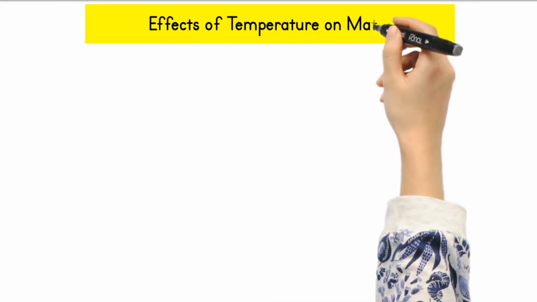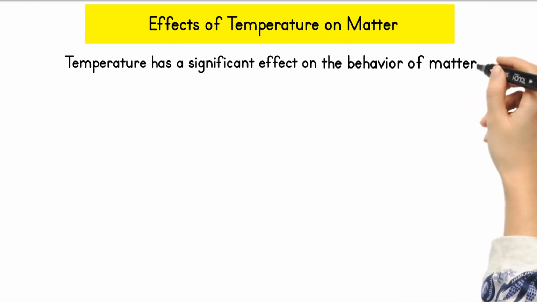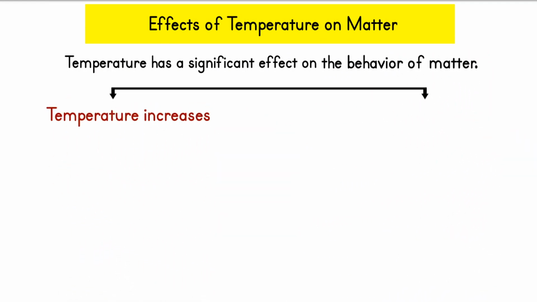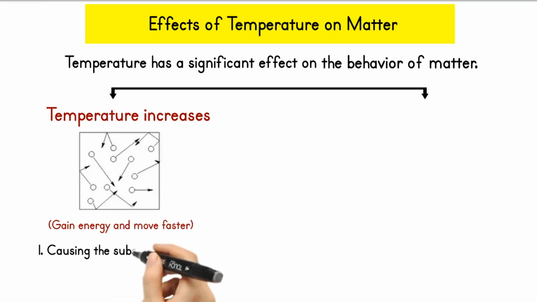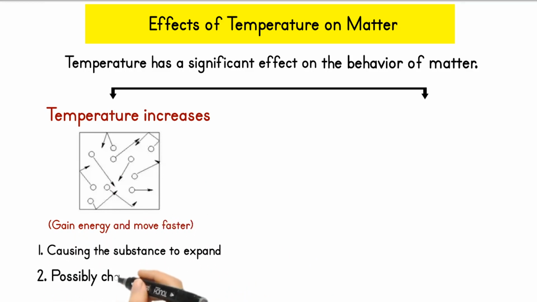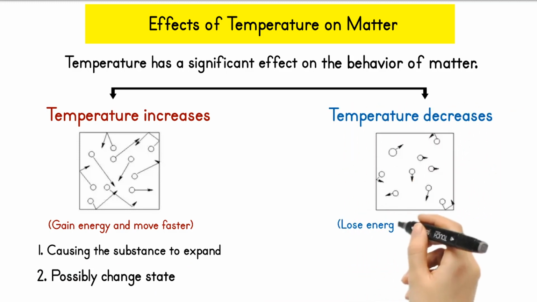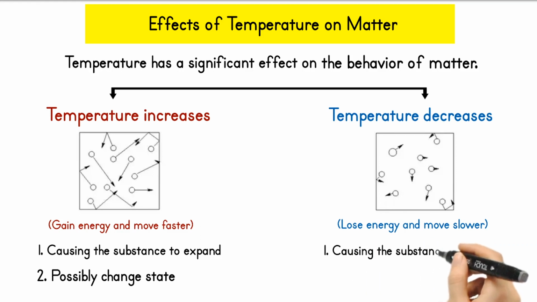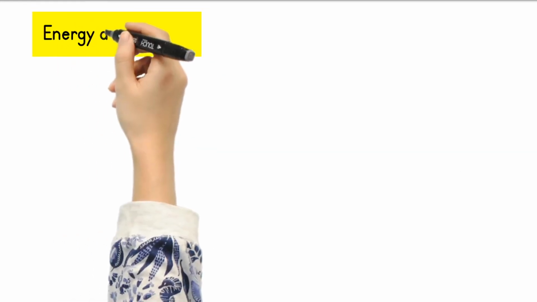Effects of temperature on matter. Temperature has a significant effect on the behavior of matter. As the temperature increases, the particles in a substance gain energy and move faster, causing the substance to expand and possibly change state. As the temperature decreases, the particles lose energy and move slower, causing the substance to contract and possibly change state.